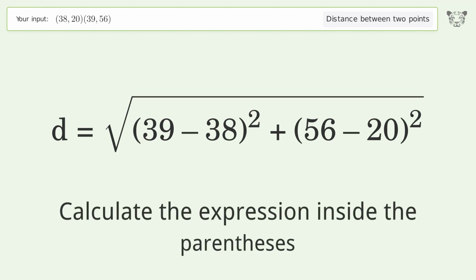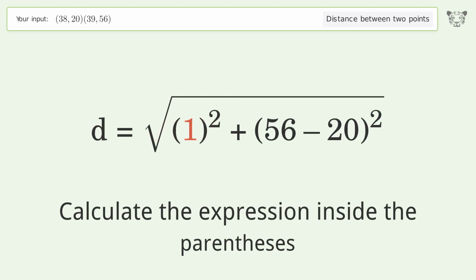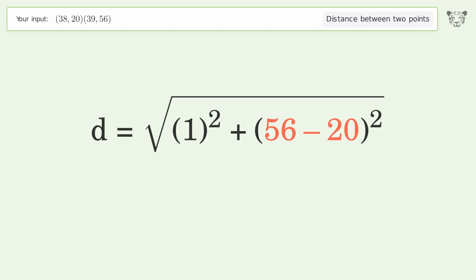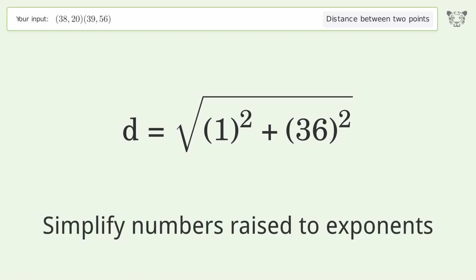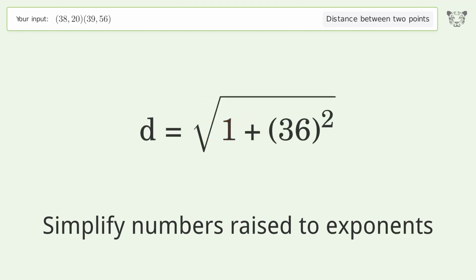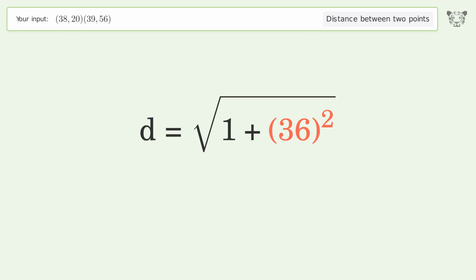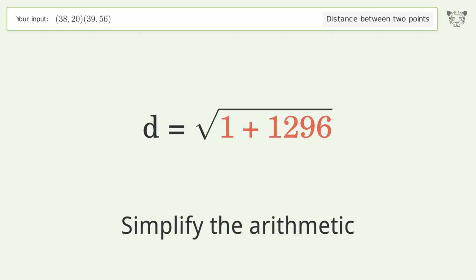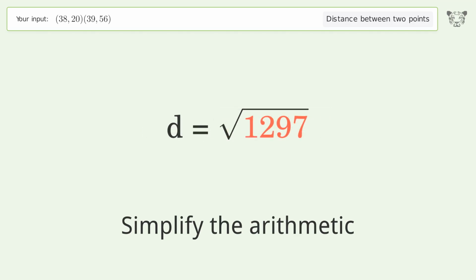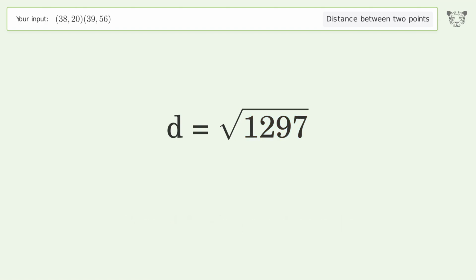Calculate the expression inside the parentheses. Simplify numbers raised to exponents. Simplify the arithmetic. And so the distance between the 2 points is the square root of 1,297, or 36.014.